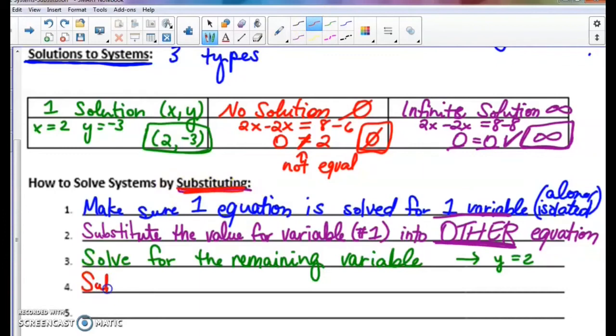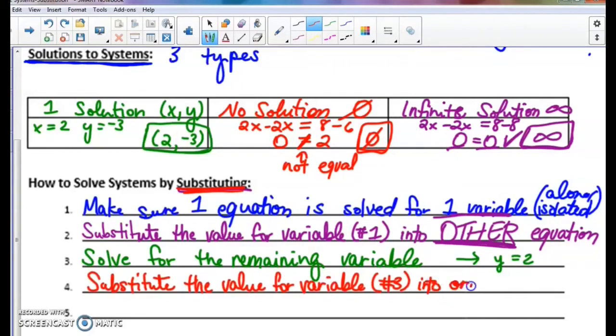So substitute. Or remember, that just means to replace the value for a variable. And remember, that's the value at step 3 into the original equation.